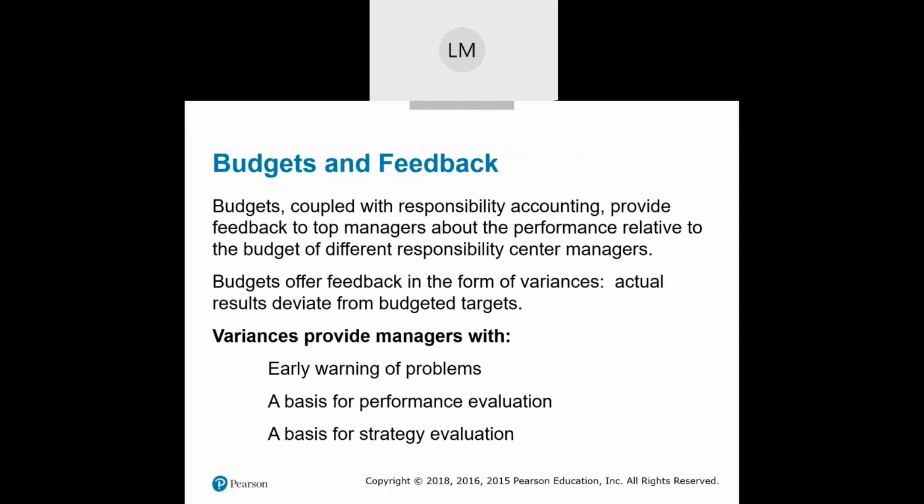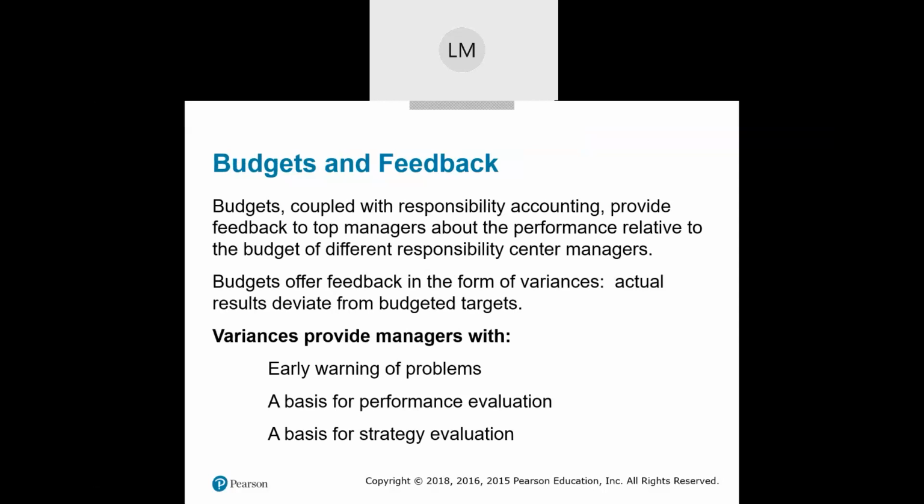Why? Because we don't have a crystal ball and we don't know exactly how much we're going to sell. So we're going to have some variations between what we budgeted and what actually happens. Those variances we'll look at in chapters 7 and 8 with direct costs, variable overhead, and fixed overhead.